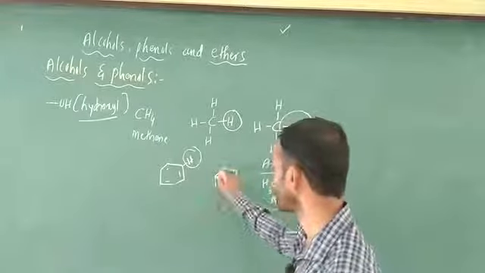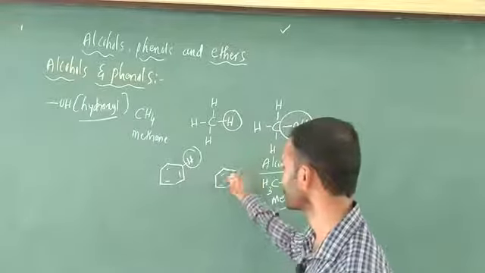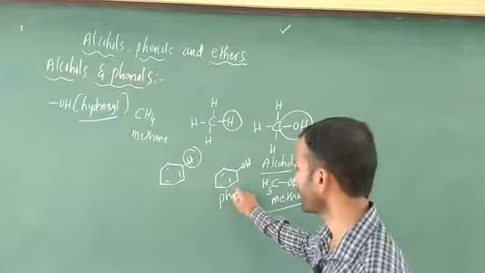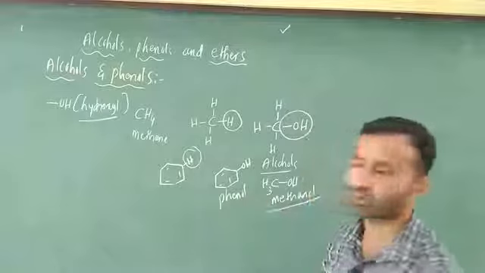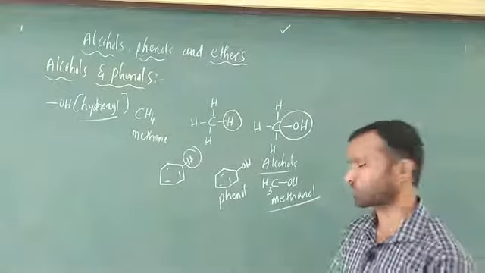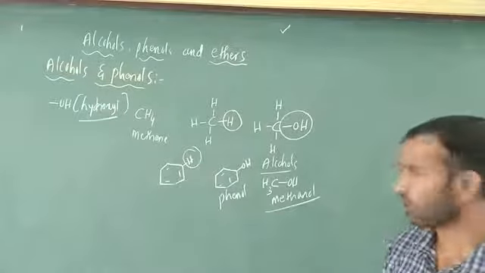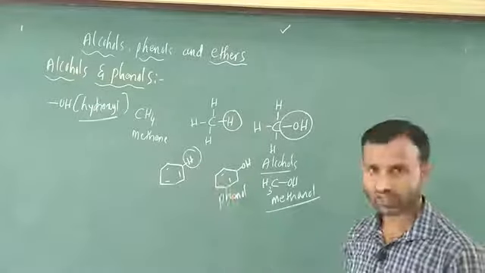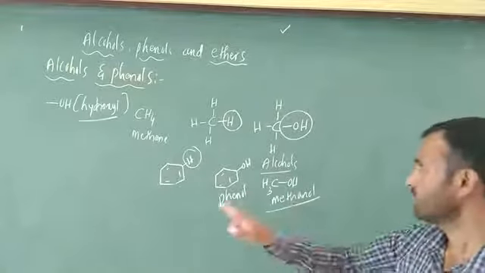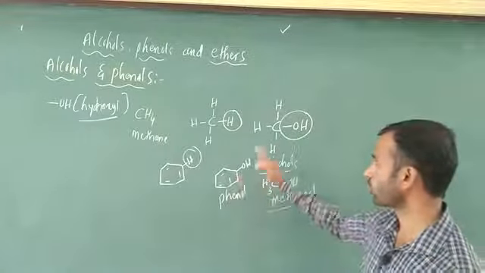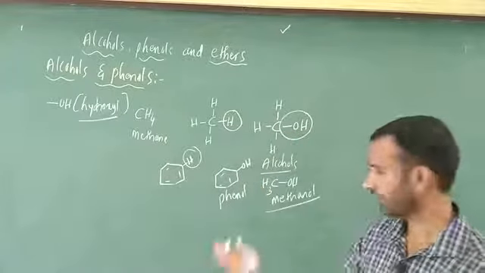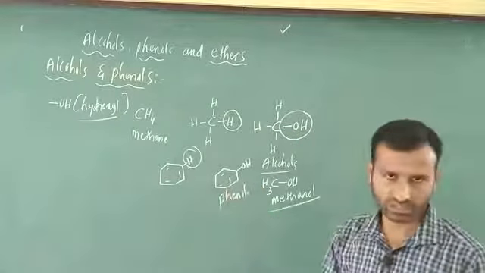I am going to write it: this is OH. The name of this one is phenol. I will tell you later how we write the IUPAC nomenclature. Now it is clear what is alcohol and what is phenol. The difference is that in alcohol there is no aromatic ring, but in phenol an aromatic ring must be there.